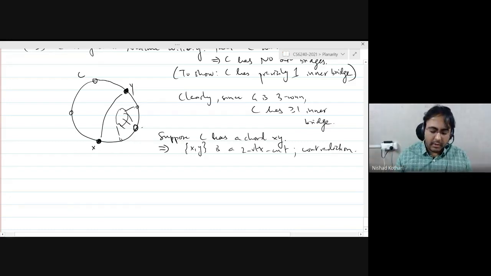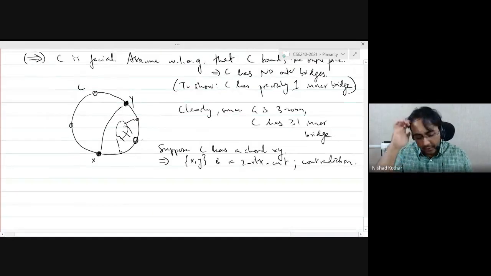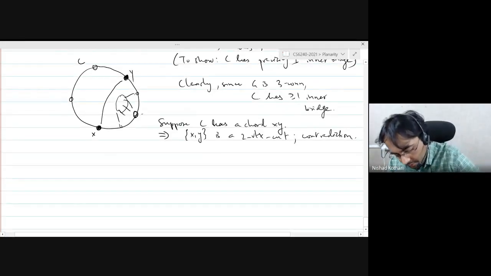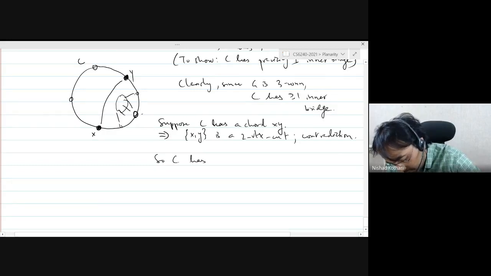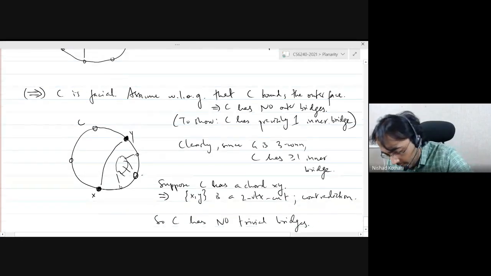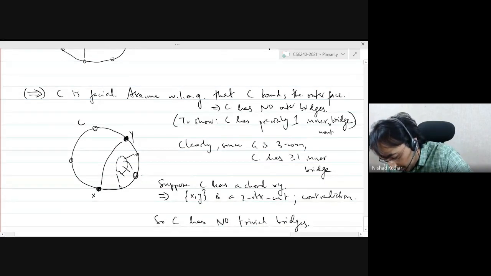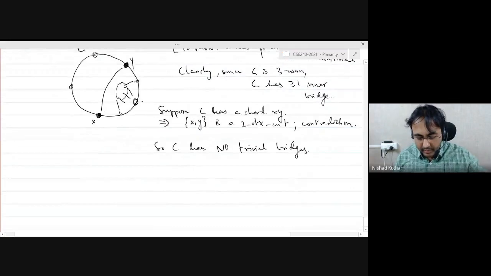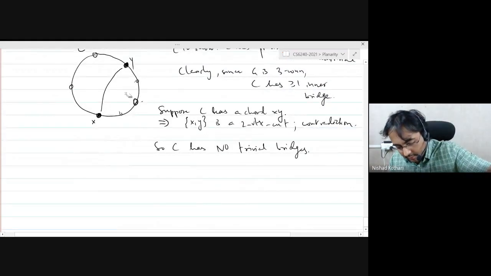And it turns out the same argument actually works even when you have non-chordal bridges. So now we don't have any chords. So C has no trivial bridges. In fact, what we will show is that C has precisely one inner non-trivial bridge. So we have already ruled out the trivial bridges. Now we just need to rule out the existence of two non-trivial bridges.